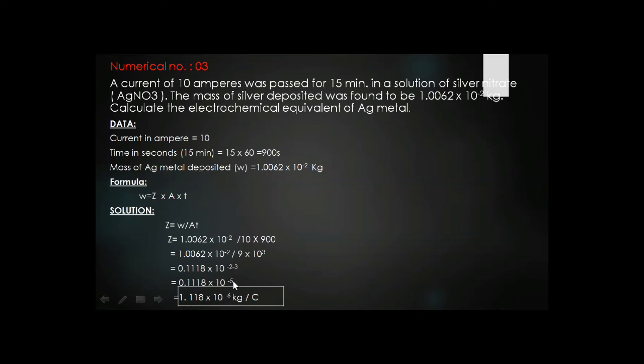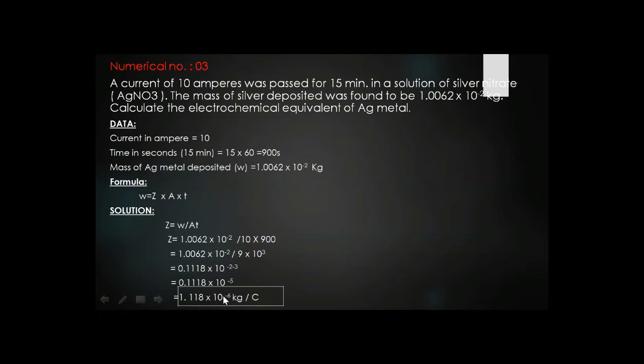So now we can simplify this. We are moving the decimal after the first digit, from left to right, so we will adjust the exponent with the minus sign. So it will become 1.118 multiplied by 10 raised to power minus 6 kg per coulomb. Now this is the electrochemical equivalent of silver metal. What is the answer?